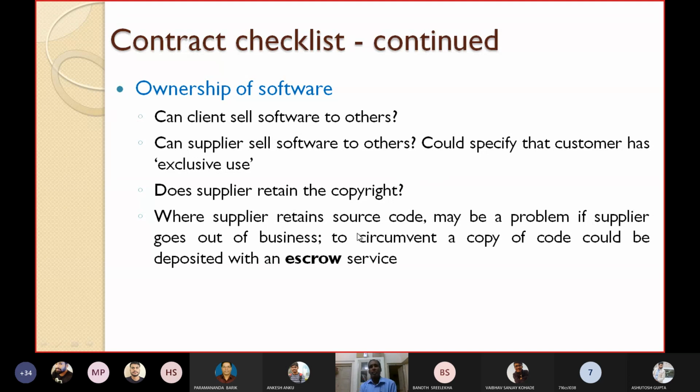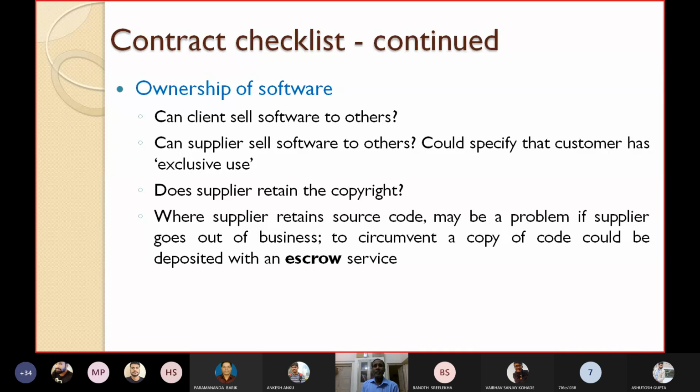Suppose the supplier is having the source code, then the owner is the supplier. Then what to do? Where the supplier retains the source code, it may be a problem. If the supplier goes out of business, and that supplier has the source code, you are only using the app. So if the software is vanishing from the market, then what to do? Where do you stand? Where the supplier retains source code, it may be a problem. If the supplier goes out of business, to circumvent this, a copy of the code could be deposited with an escrow service.